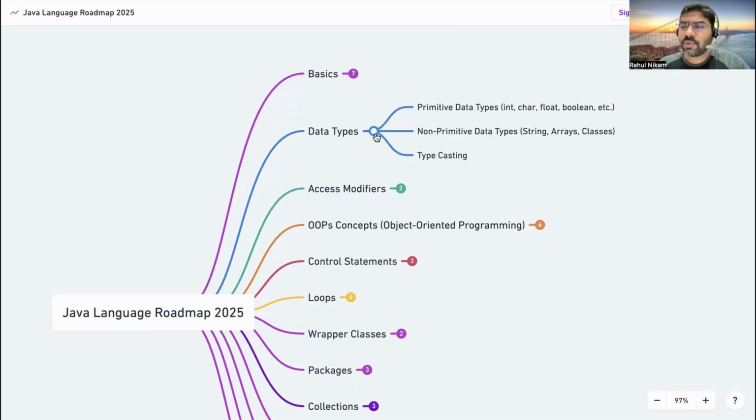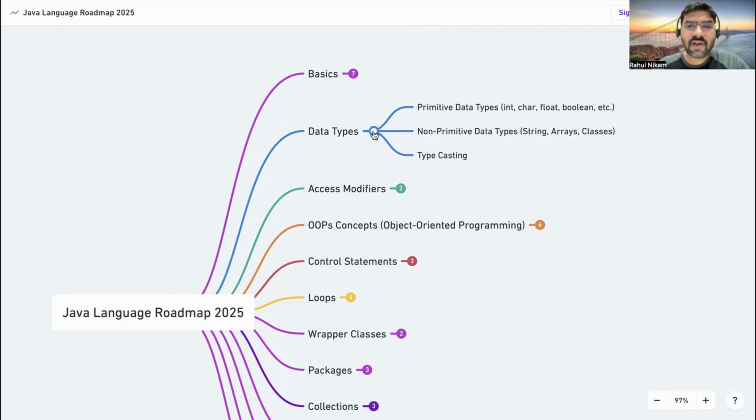After that, you know the basics of everything. Then jump to the first important topic, which is data types. To store data on a temporary basis, we use data types. There are primitive data types and non-primitive data types. In primitive, we have int, char, float, and boolean. All of these data types have their own characteristics. In non-primitive data types, there is String, which is widely used and asked in interviews, then arrays and classes.